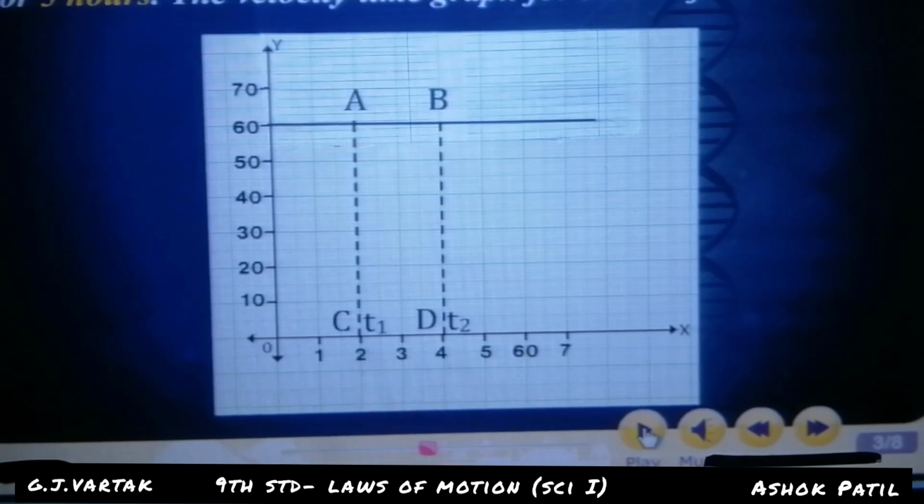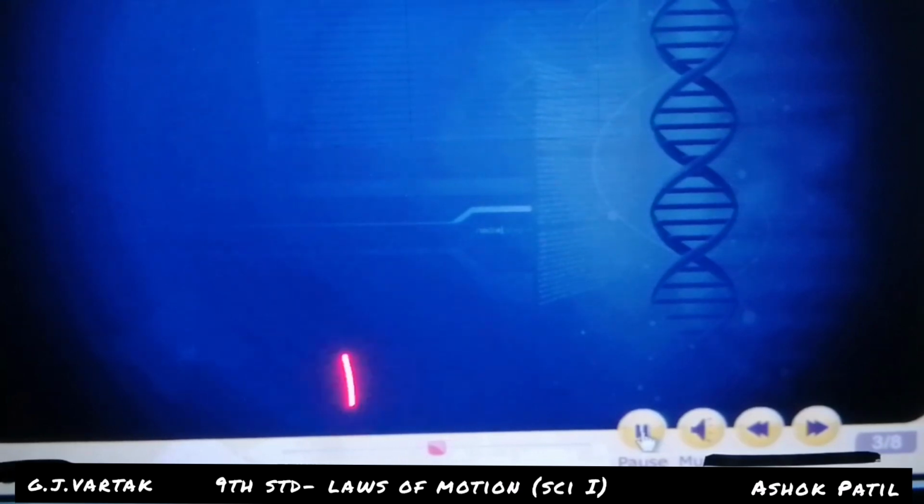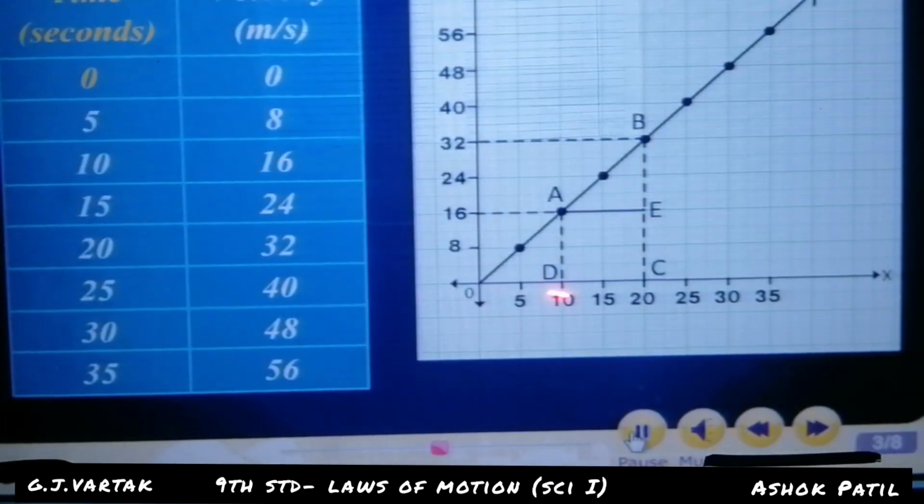Look at the graph. Here a train is moving with a uniform velocity of 60 km per hour for 5 hours. The velocity time graph for this uniform motion. Look at this graph. This is the x-axis, this is the y-axis. This is the hours and this is the kilometers. Yes, we will watch the graph here.